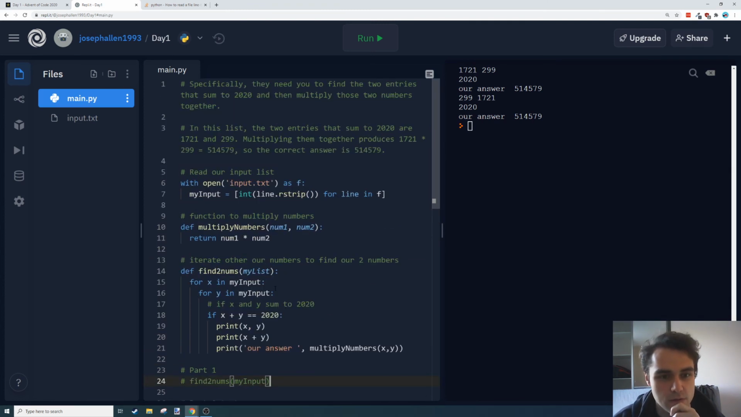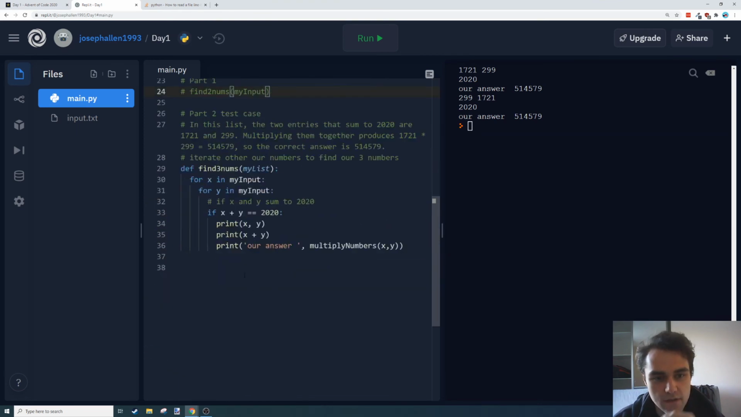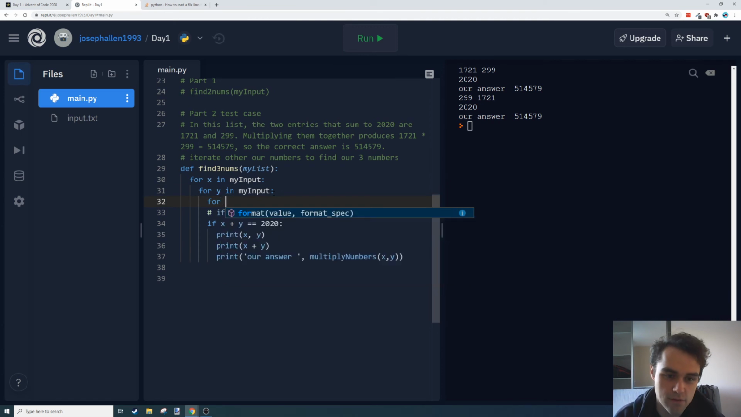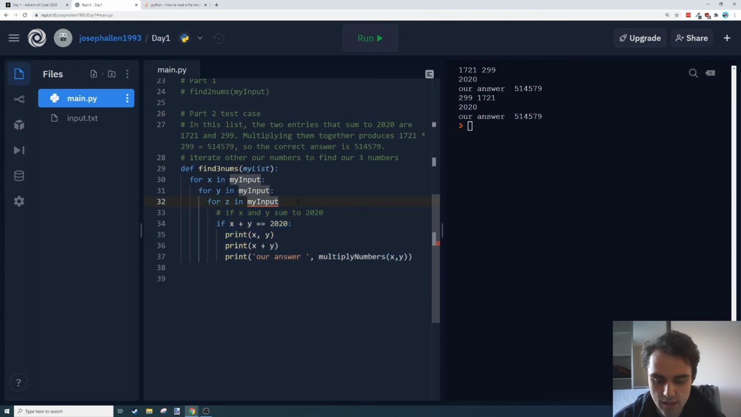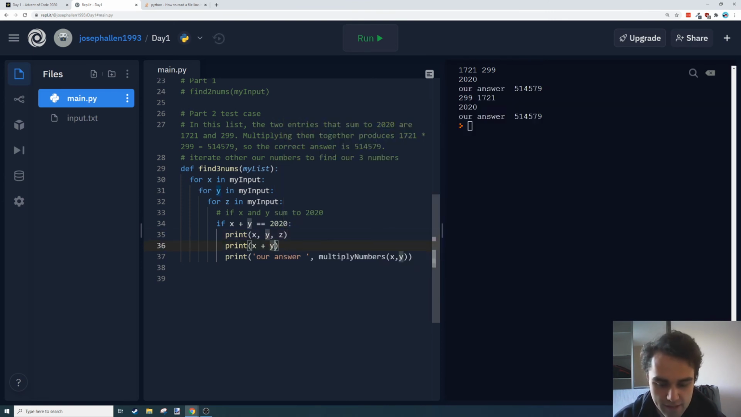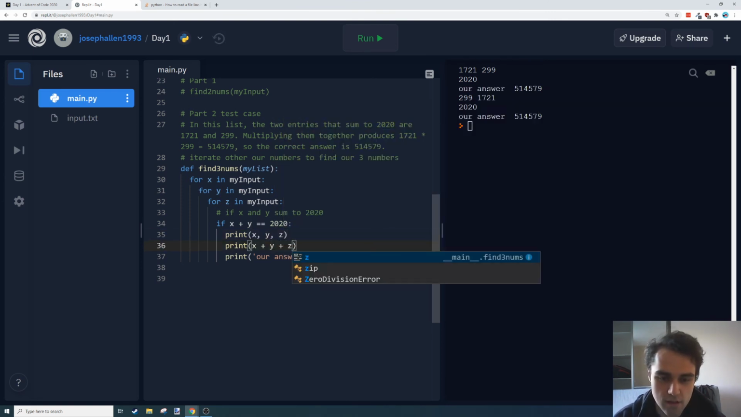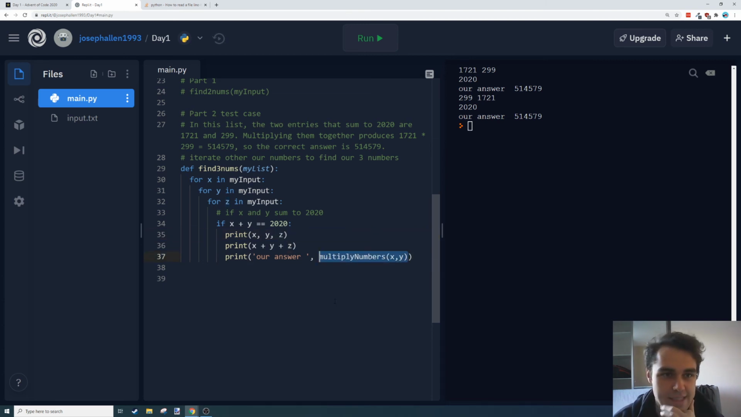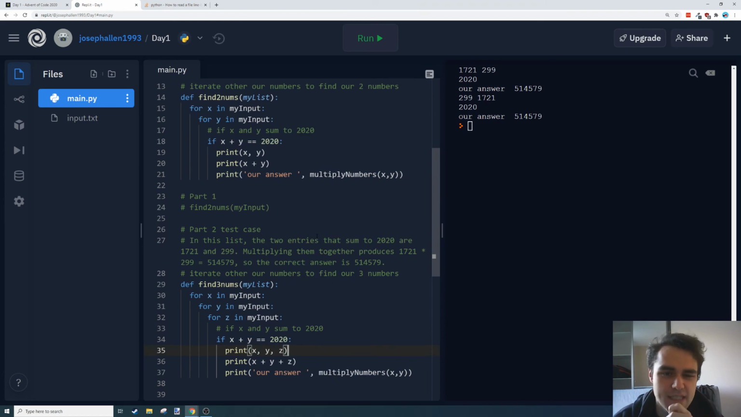So we want to call a find 3 nums method. My modification here would probably be for z in my input. Do the same thing we had before. Make sure we indent this all again. And now we have 3 things that we're going to iterate over instead of 2. And we have to add them all together, and we need a new multiply numbers function that multiplies everything it gets passed.